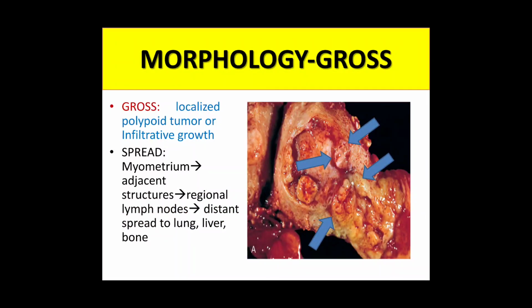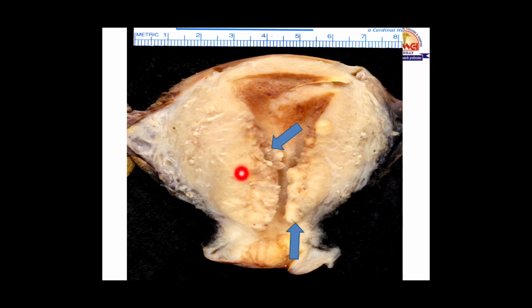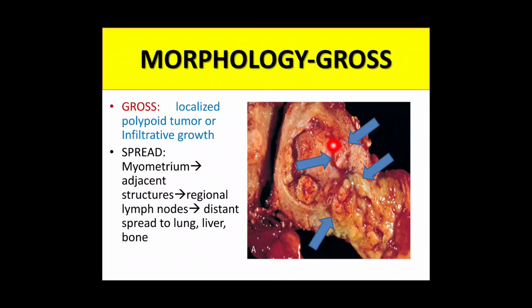endometrial biopsy. Now in morphology, morphology means how the lesion will look grossly and how it will look microscopically. Grossly, the tumor can either be polypoid. Polypoid means it is growing outwards into the endometrial cavity, obliterating the lumen of the endometrium, or the growth can be infiltrative. Infiltrative, like in this case, see, the growth is growing towards the wall, reaching up to the myometrium. So this is the infiltrative growth, and this is the polypoidal growth.